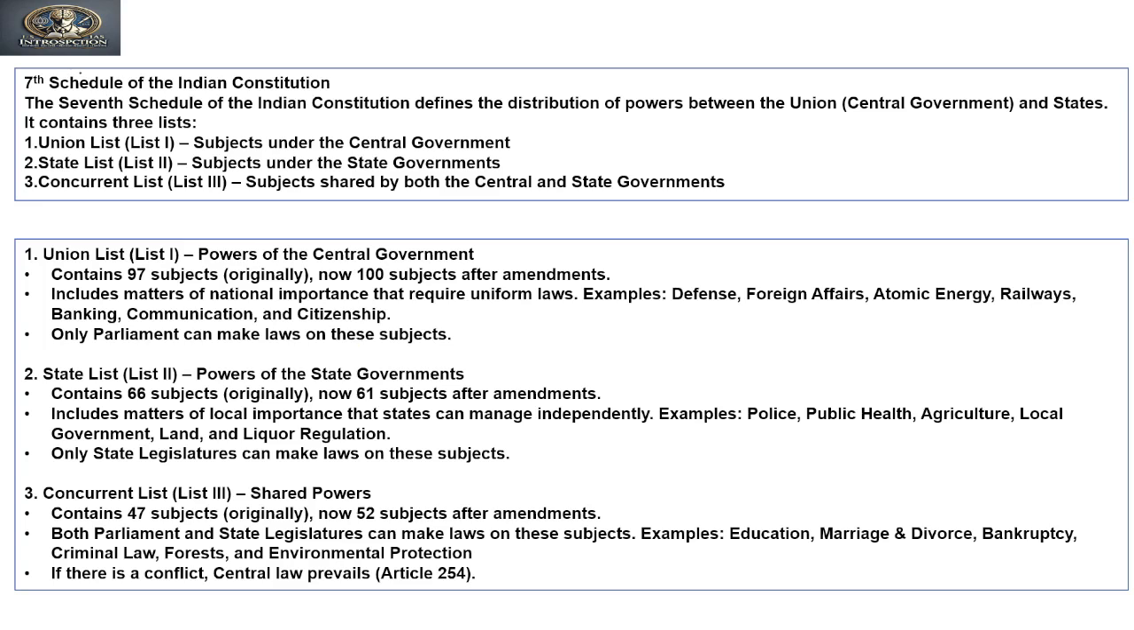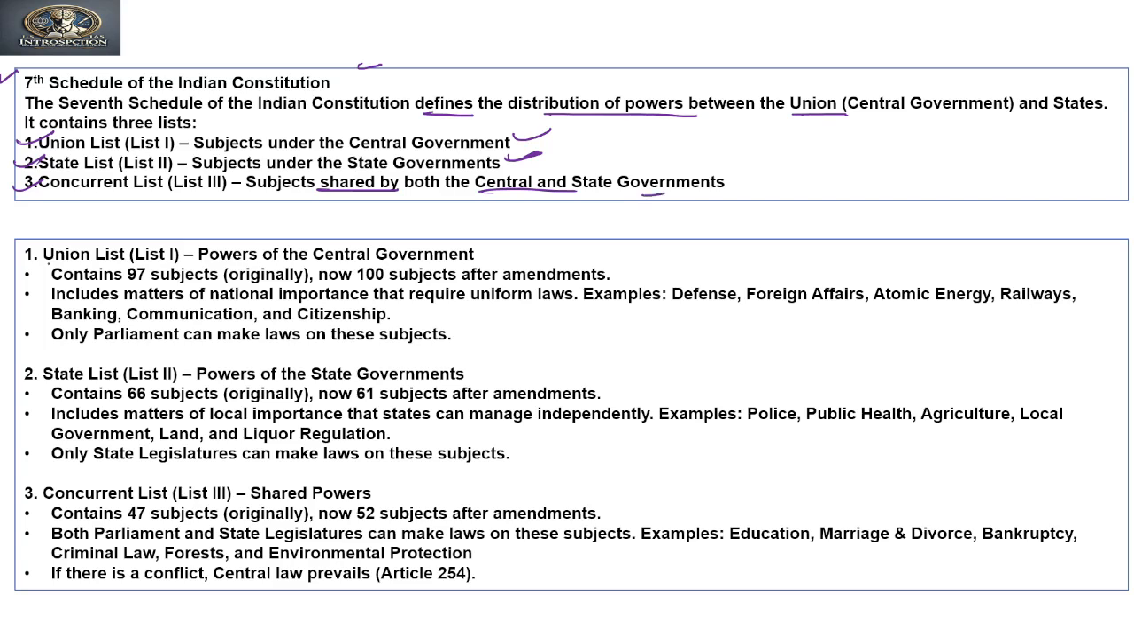Clear? Now if you see about the 7th Schedule, the 7th Schedule of the Indian Constitution defines the distribution of power between the Union, the central government, and the state governments. It contains three lists: Union list, state list and concurrent list. The Union list contains subjects under the central government. The state list subjects are under the state government, and concurrent list subjects are shared by both the center and state governments.